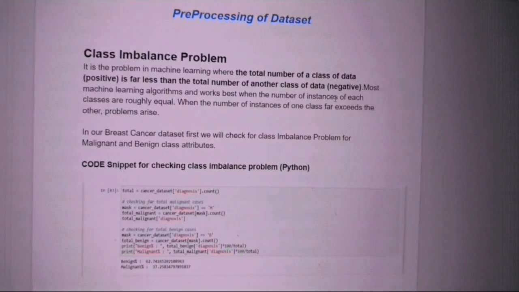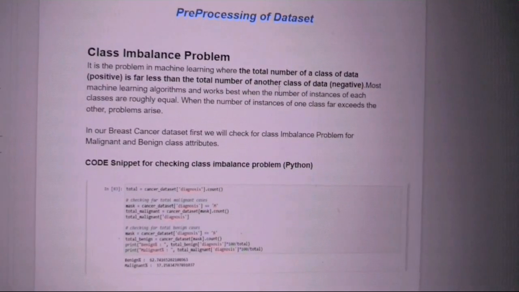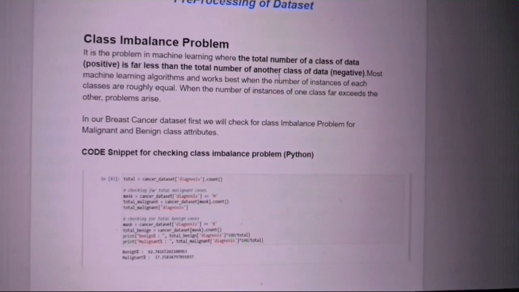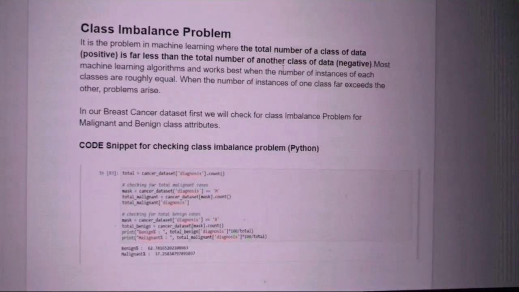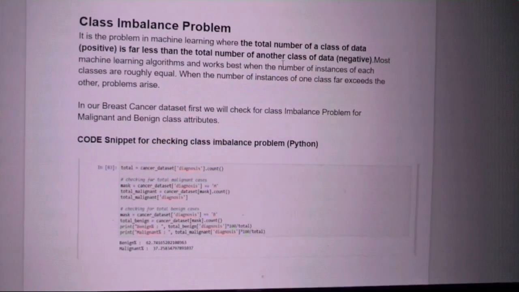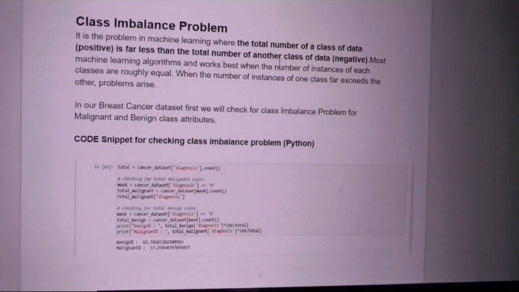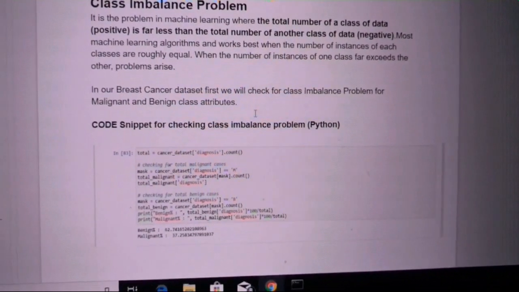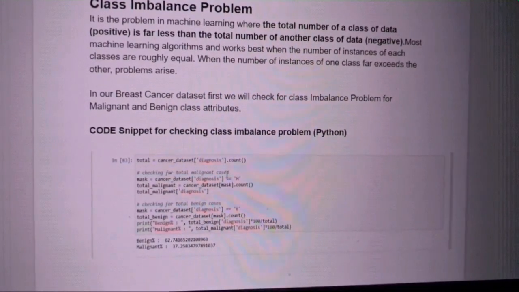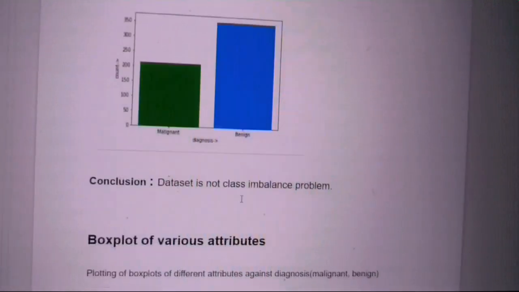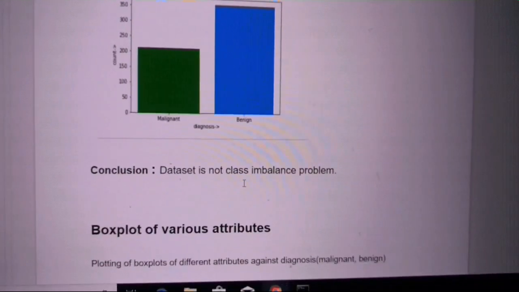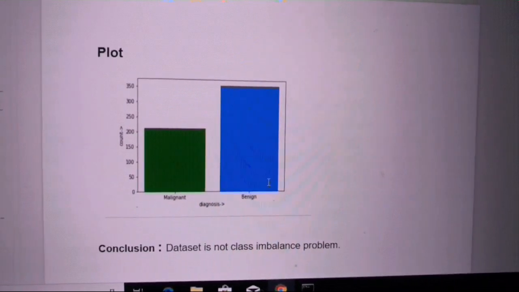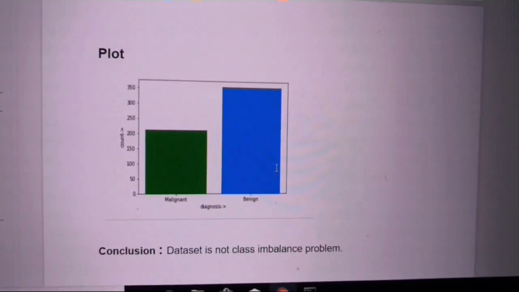We come to the pre-processing of the dataset. Next, we explore the class imbalance problem. In this problem, the positive class of the dataset is far less than the other class, that is the negative class of the dataset. So to find this, we check for the class imbalance problem, and by going through this code, we found that there is no class imbalance problem. Here we can see that malignant is the positive class and benign is the negative class.